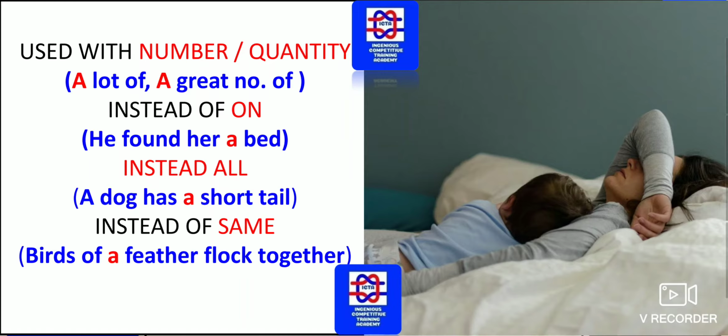Instead of on, he found her a bed. Here a bed means he found her on a bed. On bed. A is equal to on in it. So he found her on bed. We can directly say he found her a bed.